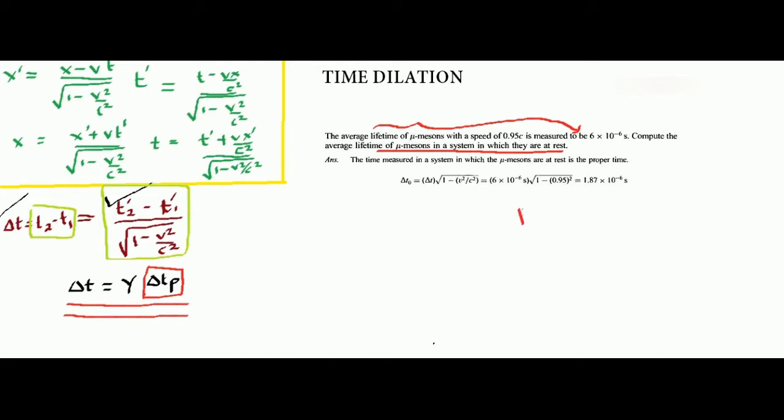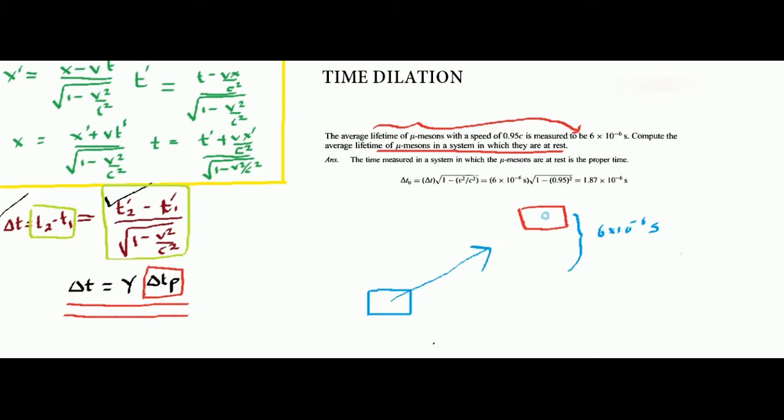So consider this is the frame in which the mu meson is lying. So this is the frame. With respect to this red frame, the mu meson is at rest. And we are the stationary blue frame who is measuring the lifetime of the mu meson. So what lifetime did we measure? We measured a lifetime of 6 into 10 to the power minus 6 second. So what we did, we looked at this system and we measured.